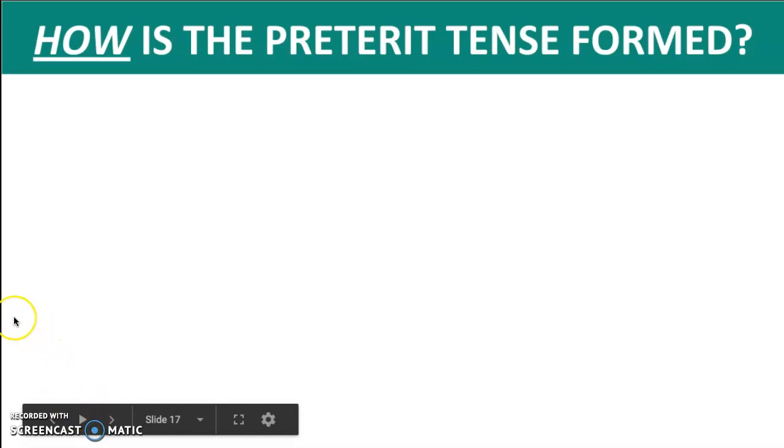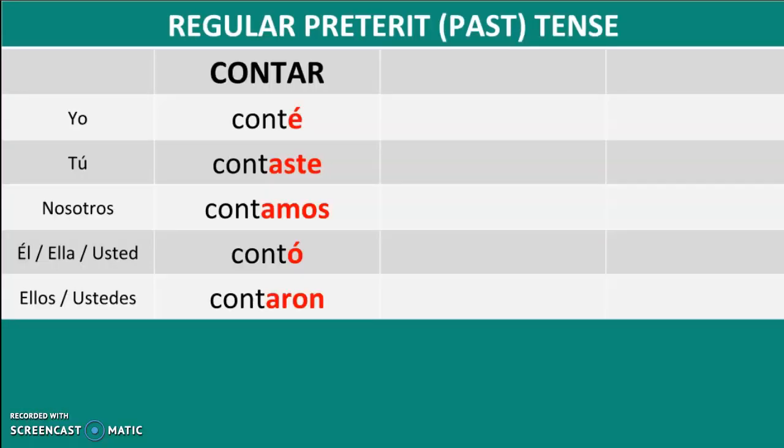Okay, clase, ahora we are going to learn how the preterite tense is formed. How do we conjugate the preterite tense? We conjugate the verb by taking out the AR from the stem of the verb. We then write the stem of the verb, C-O-N-T, con, to each pronoun.